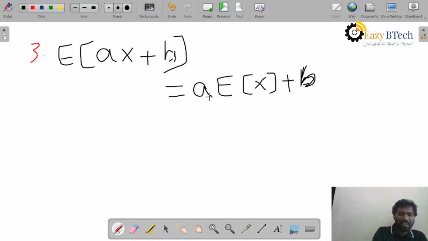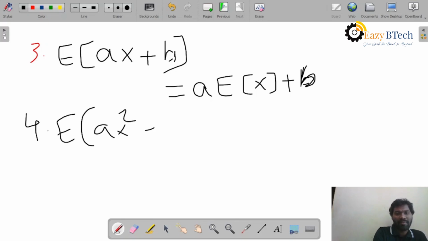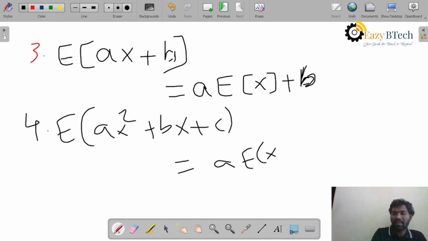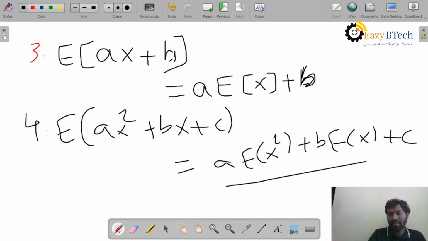If you extend these properties to another one, it is also like this: expectation of ax square plus bx plus c. Then it becomes a into expectation of x square plus b into expectation of x plus c. So these are the different types of properties of expectation.